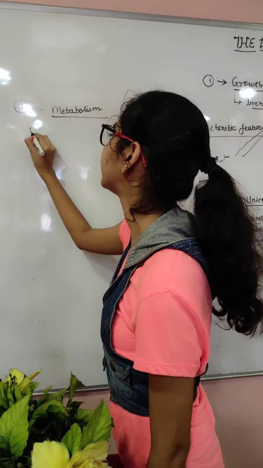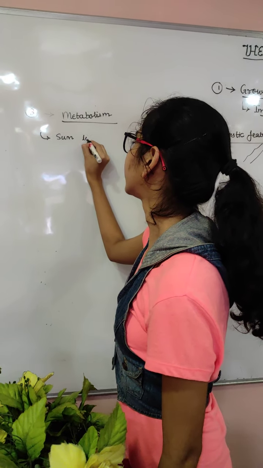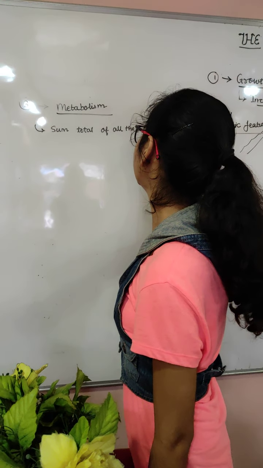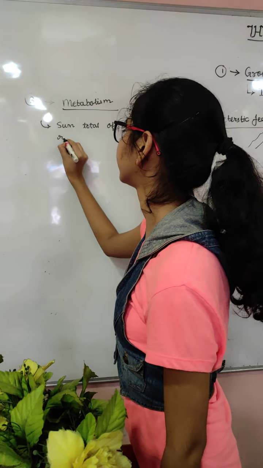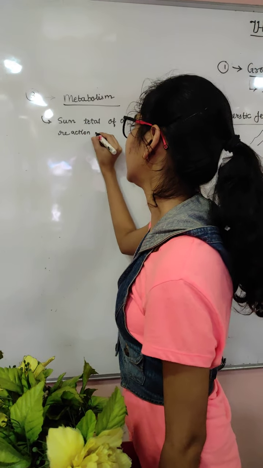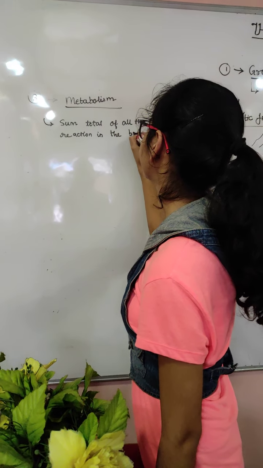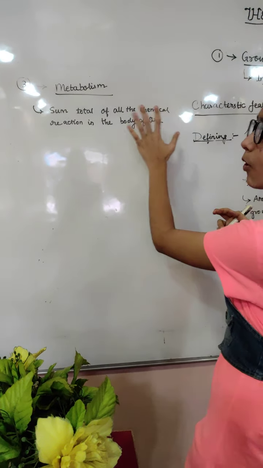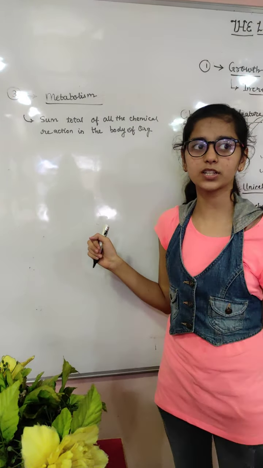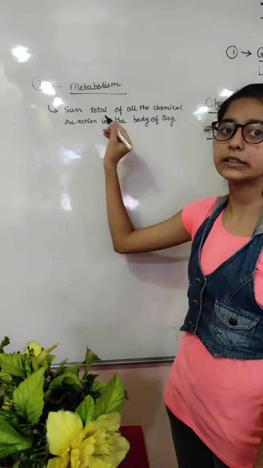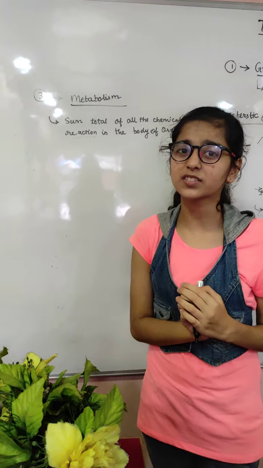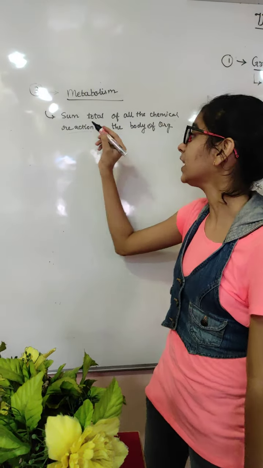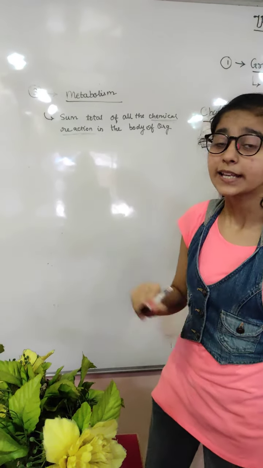Metabolism is, I write the definition, the sum total of all the chemical reactions in the body of an organism. Okay? So what is it? Sum total of all chemical reactions. What are chemical reactions? You may ask, we are studying biology, where did chemical reactions come from? But in the entire body, either human body or any other creature's body, chemical reactions are present and involved.